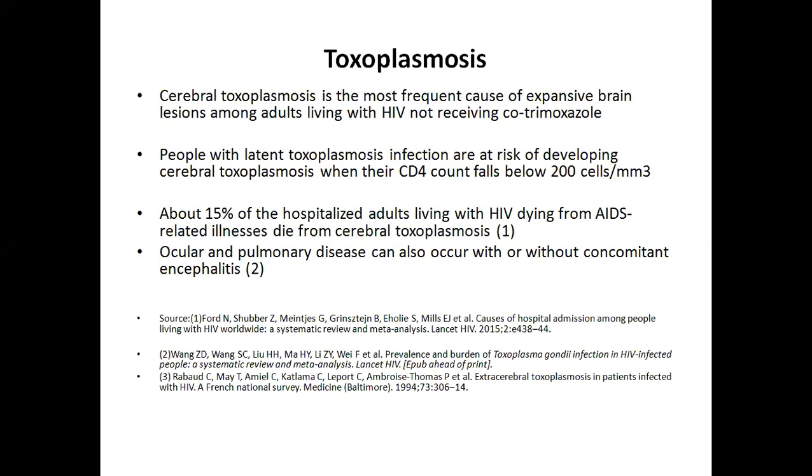So, this infection, we often have it inside us, and when our CD4 goes below 200, the patient becomes severely immunosuppressed.